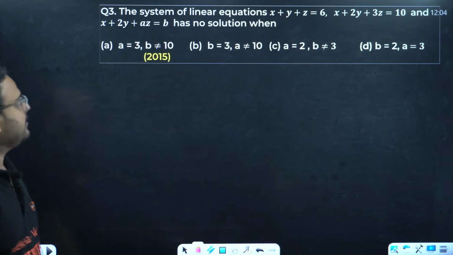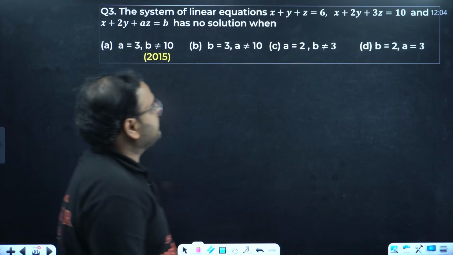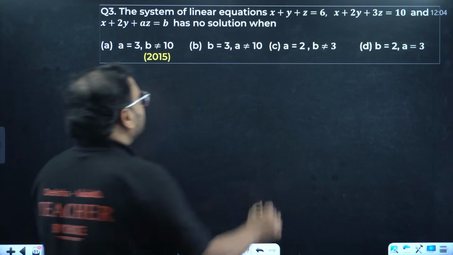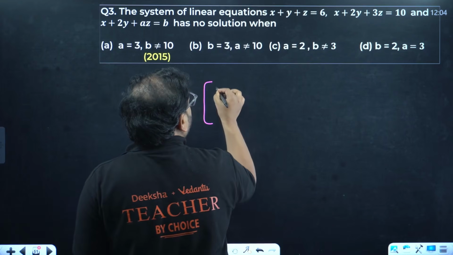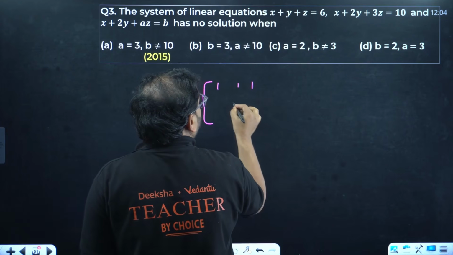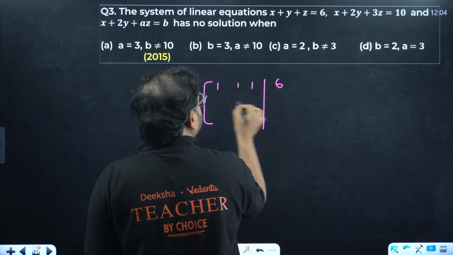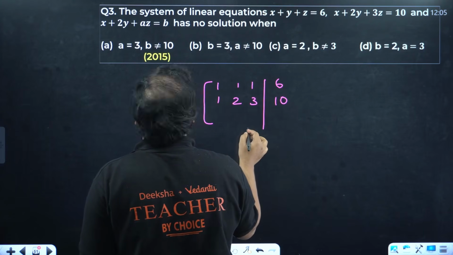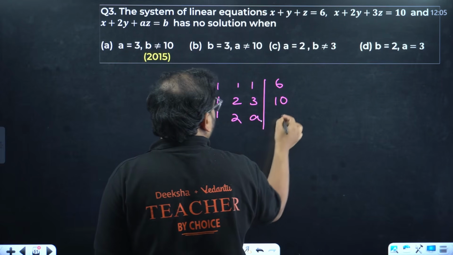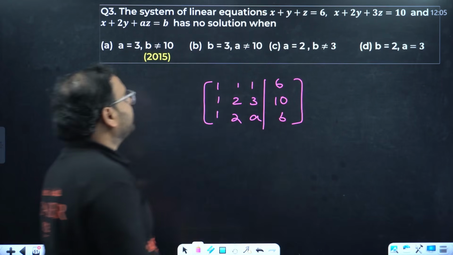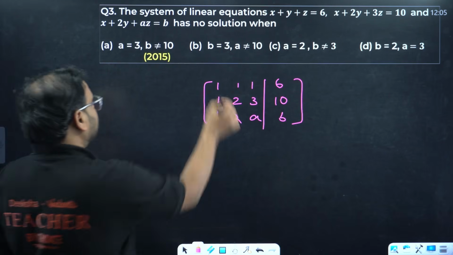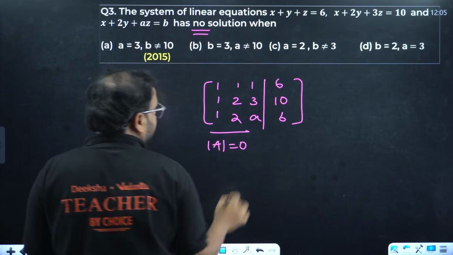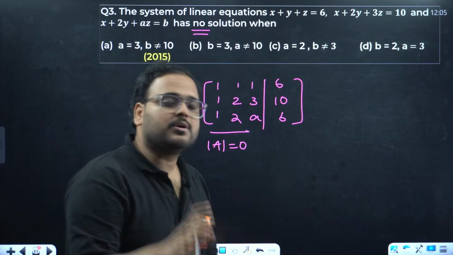Next, system of linear equations given over here will have what condition? Beautiful. So we'll start like this. We'll write here the coefficient matrix 1, 1, 1, and we'll write this also over here 6, 1, 2, 3, over here 10. This is 1, 2, A, B. For no solution, of course we have to start with determinant of A equal to 0. No solution means determinant of A must be equal to 0.